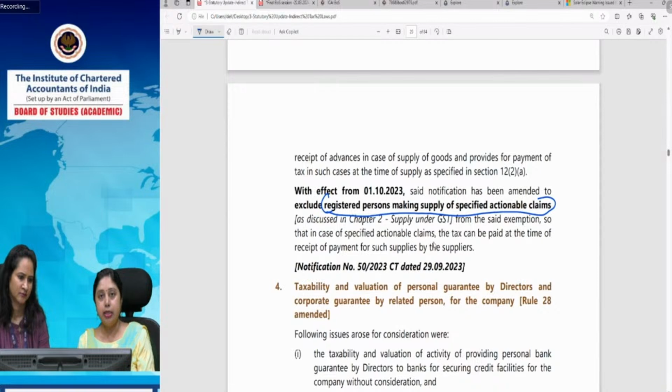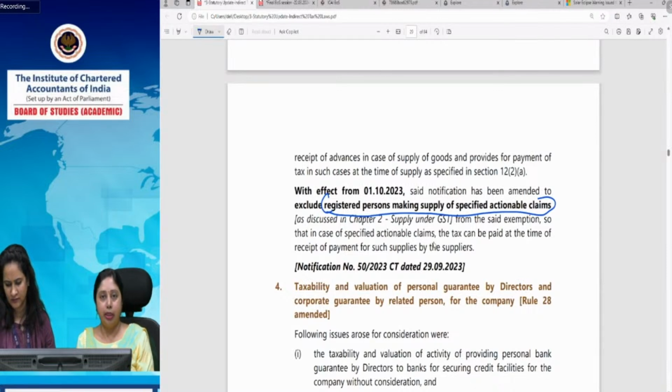And in this case, the tax will not be payable on issue of invoice, because as we have already seen, the moment I deposit an amount in the wallet, that becomes taxable. So that can be considered as an advance for the games which I want to play. That will be taxed at the very point only.